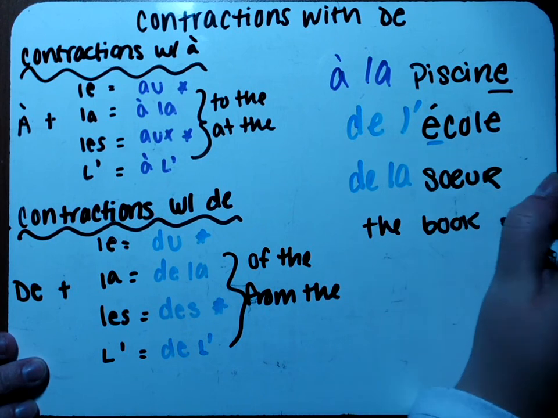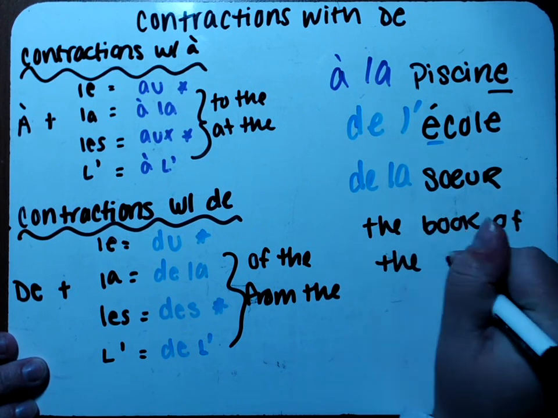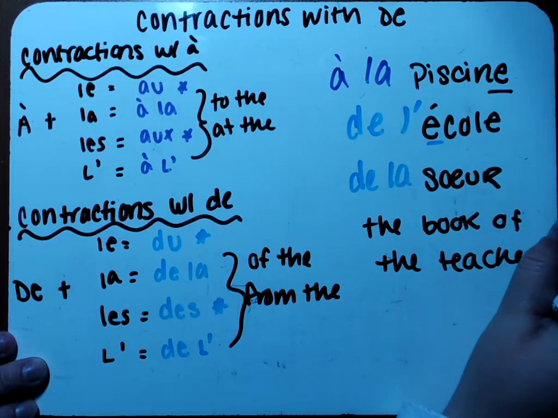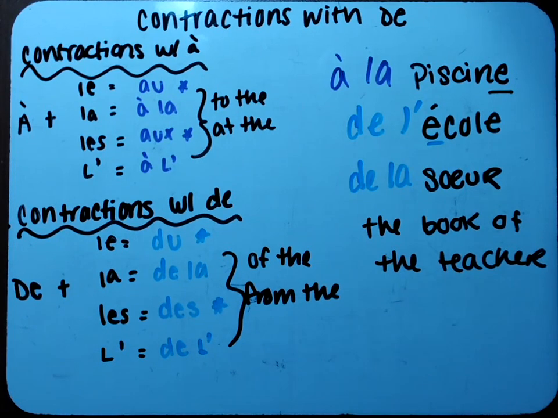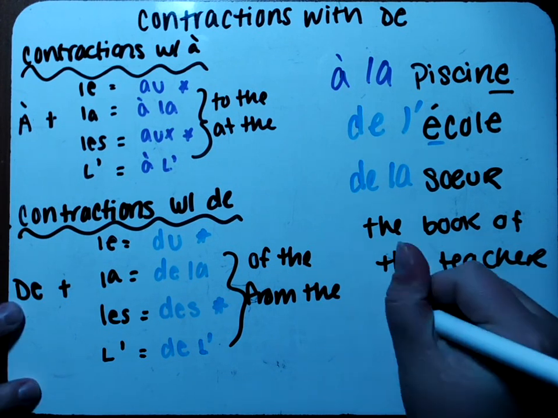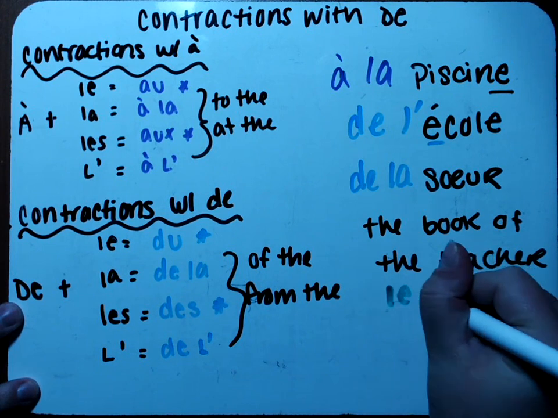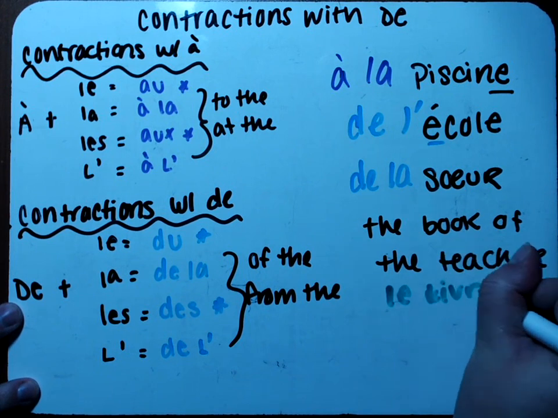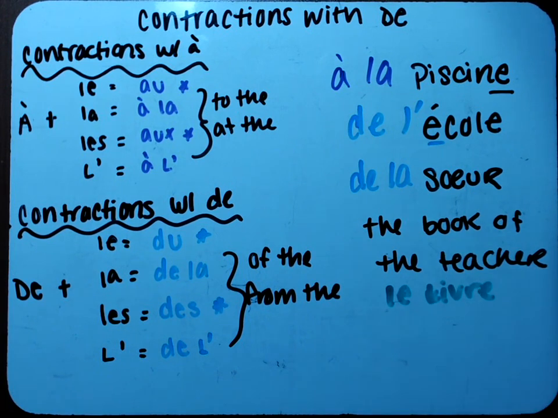Okay, of the, we need of the. So are we going to use à or are we going to use de? We're going to use de because we're talking about of the. So we have le livre. Now we have teacher. What is teacher in French? Yes, professeur. So we're going to write professeur. I'll write prof for abbreviation.